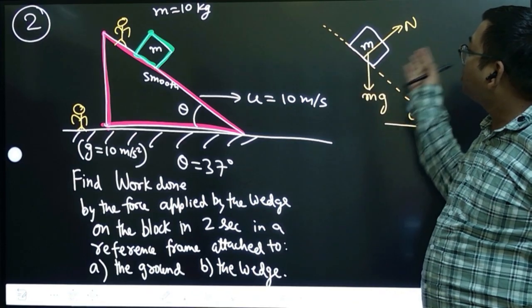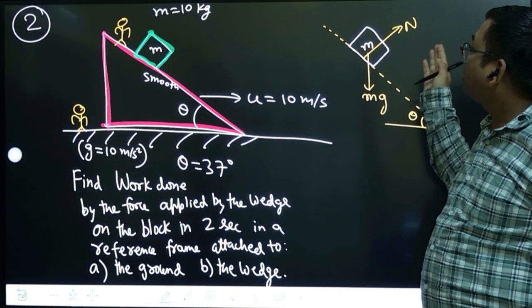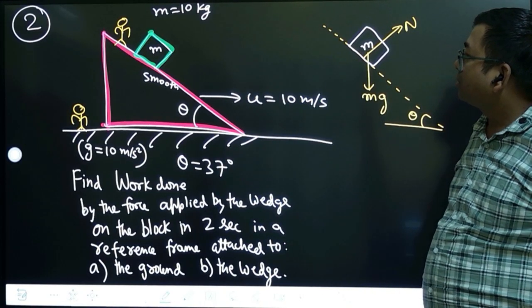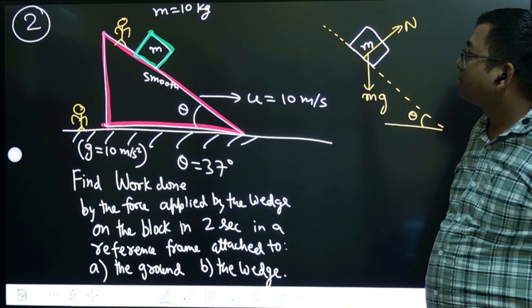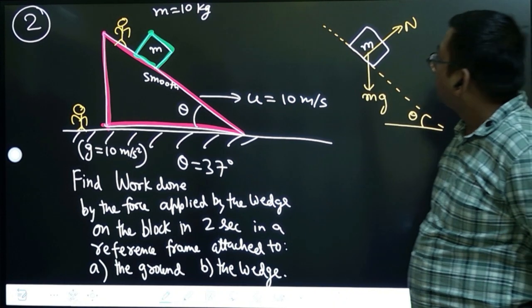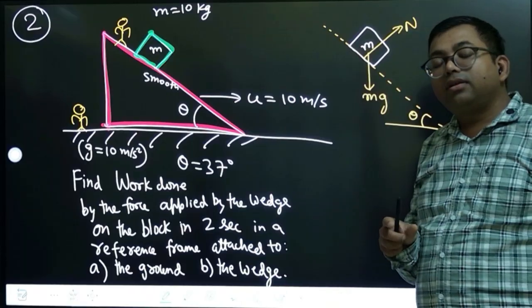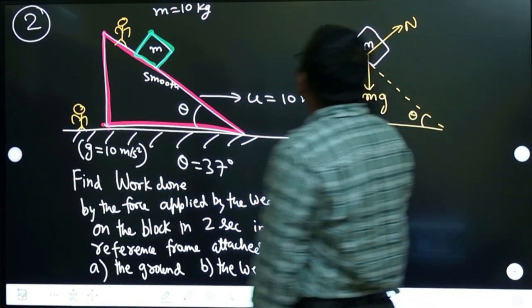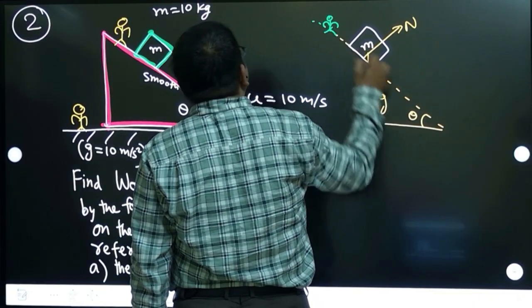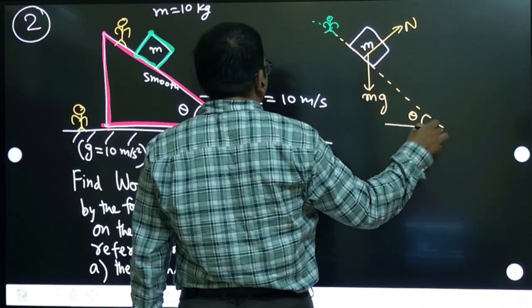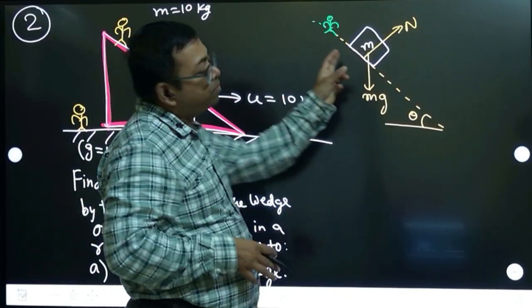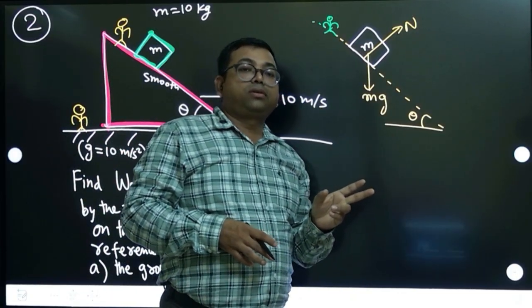Not jump. So you can say that normal will balance mg cos theta. Can we say that? For that you need to see the motion with respect to this frame of reference. You need to study from this frame of reference. That means relative to this surface it can only slide down. So first you have to study from the observer on the wedge, right?